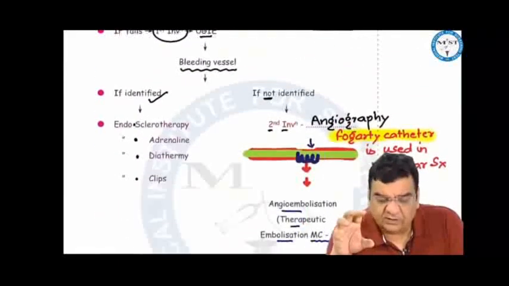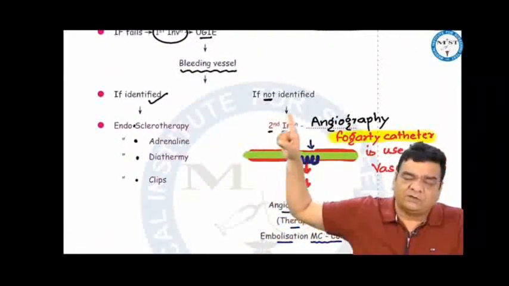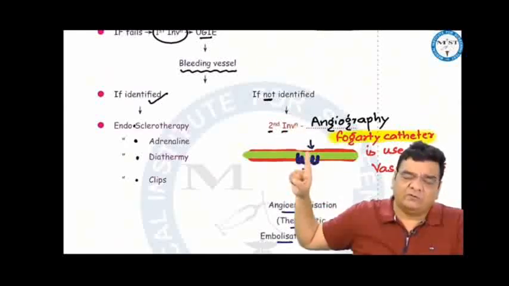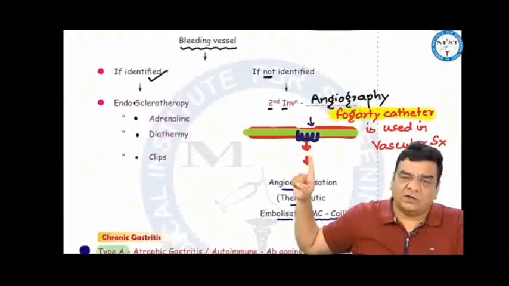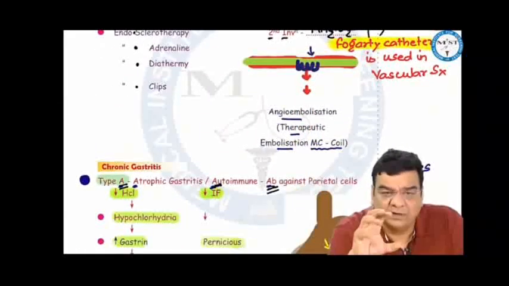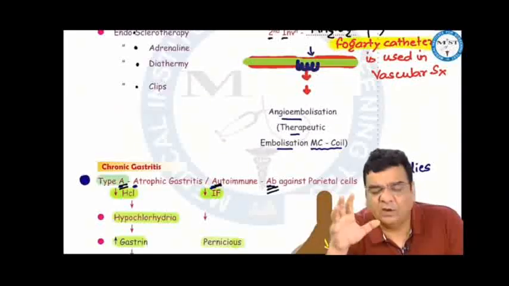a bleeding vessel on endoscopy, then we can deal with that bleeding vessel by endoscopic sclerotherapy, adrenaline, diathermy, or clips. If we are not able to see a bleeding vessel on endoscopy, maybe a submucosal bleed, then we do angiography, where we use a Fogarty catheter in vascular surgery. And if we see bleeding from the vessel on angiography, we can do angioembolization or therapeutic embolization. Most commonly, we use a coil to stop the bleed. Surgical treatment is rarely done in acute gastritis. If more than 6 units of blood is required for stabilization, then we do a laparotomy, gastrotomy, and ligate the